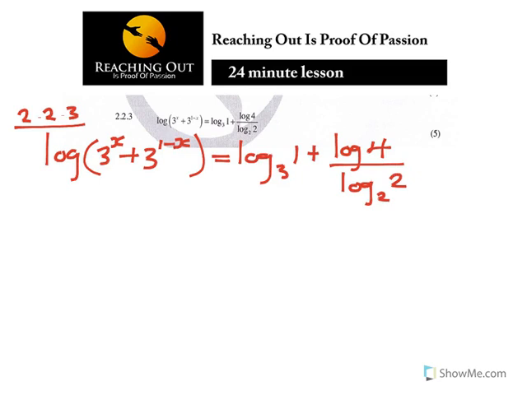Now there are some things that you needed to establish first using the laws of logarithms before you can move on. Already what you know is any log base of 1, like here log base 3 of 1, it is always a 0. It doesn't matter if it was base 10, as long as it is log 1, it gives you a 0.